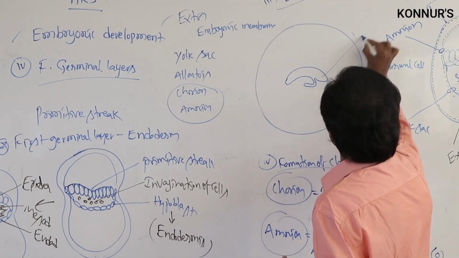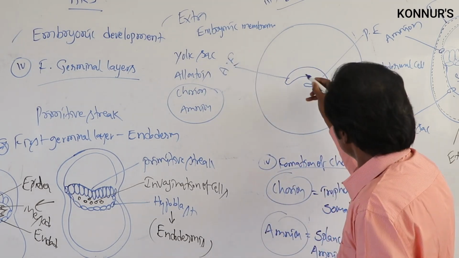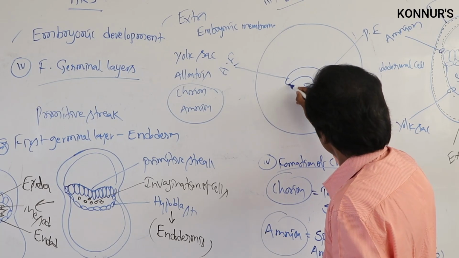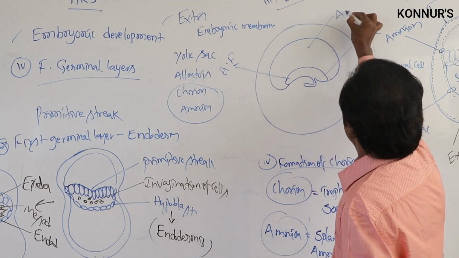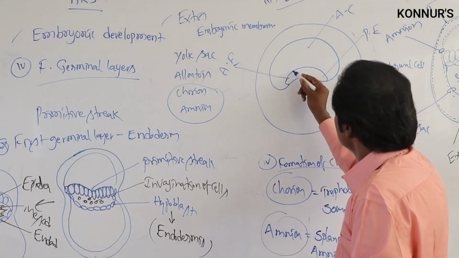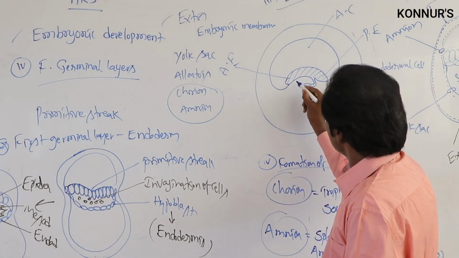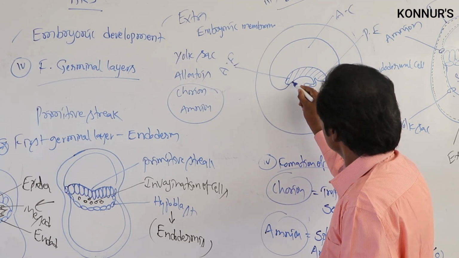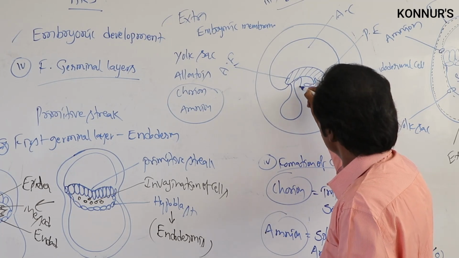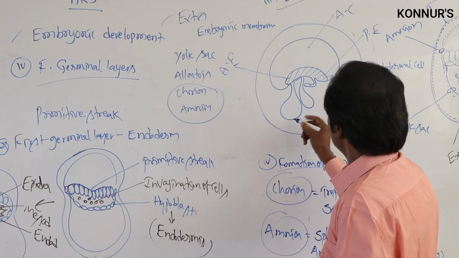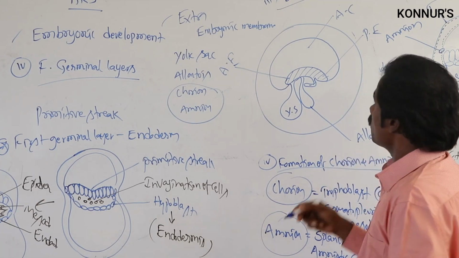In this embryo, this is the posterior end, this is the anterior end. In this one, in these particular aspects, it will be covered with the amniotic cavity. This is the amniotic cavity, it will be covered. This is the embryo, there is a mass of cells under it. In this gut wall, it will be present, which originates from the egg sac. From this gut wall, the allantois will be formed.